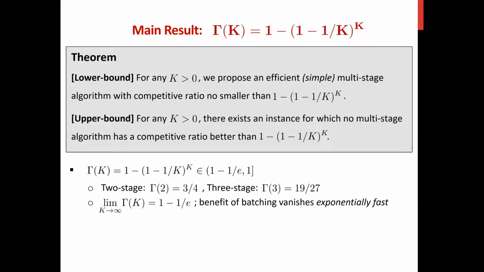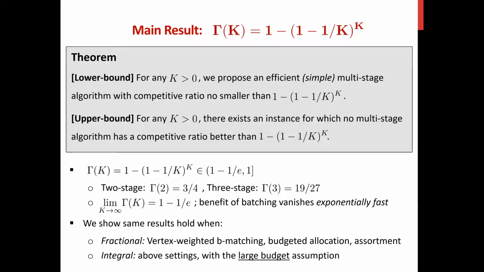Suppose the future batches are picked by the adversary. In the worst case, the benefit of batching will vanish exponentially fast in the number of batches. In other words, if we want to gain some efficiency improvement from batching for a fairly large number of batches, then we need to require that the future nodes satisfy some pattern which cannot be picked by the adversary.